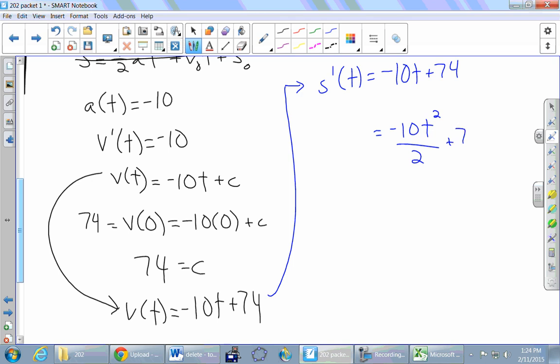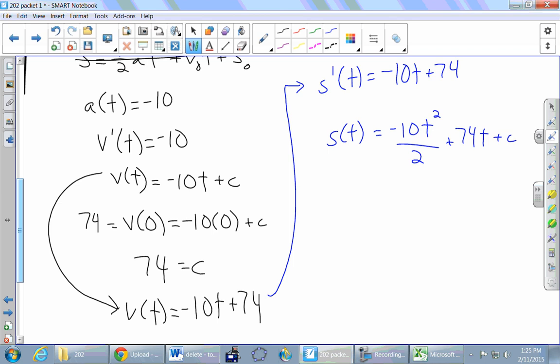And then plus 74, what's our variable here? It's t, right? And then we'll be general plus c. Yeah, and a good name for the antiderivative of s prime is s. So there you go. We just solved another differential equation, right? We found a solution, function s, that satisfied that differential equation.